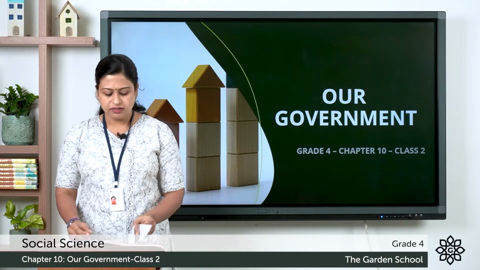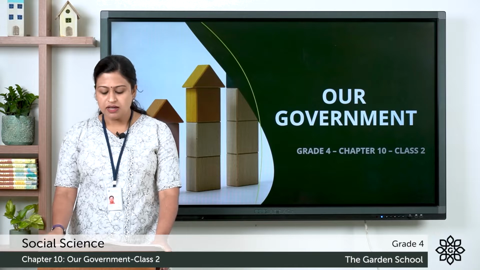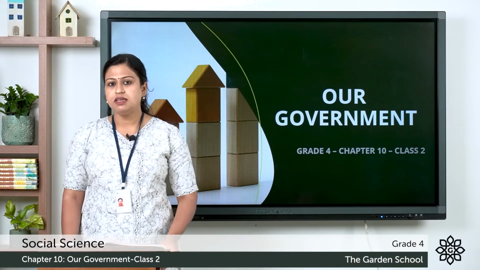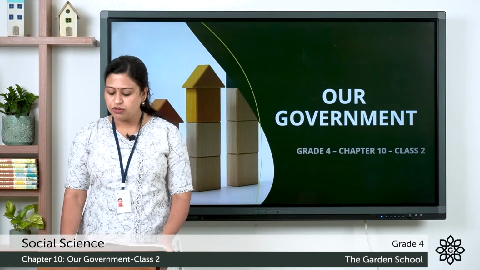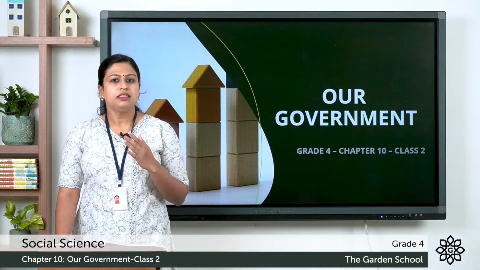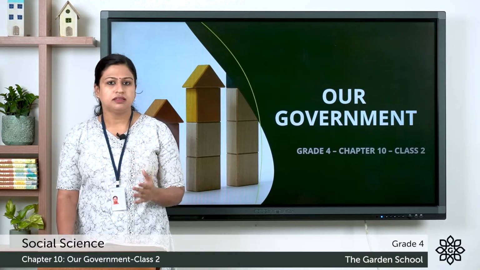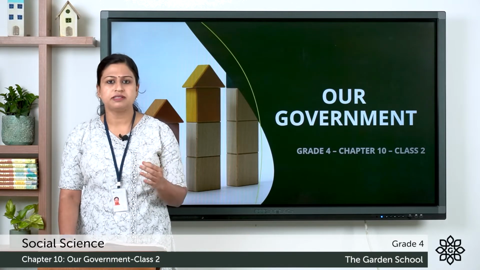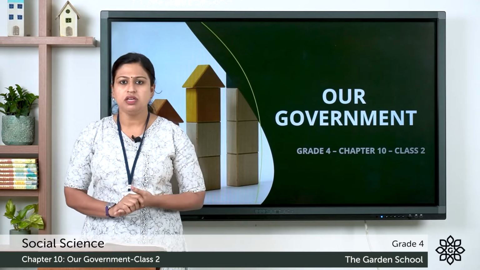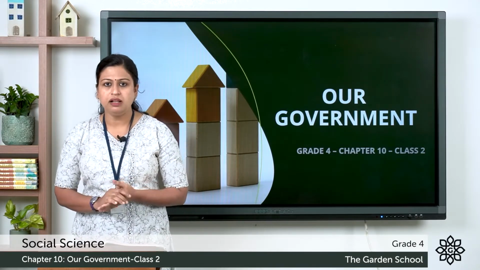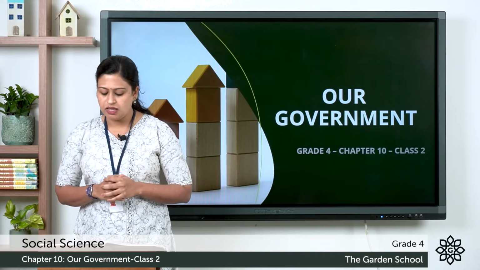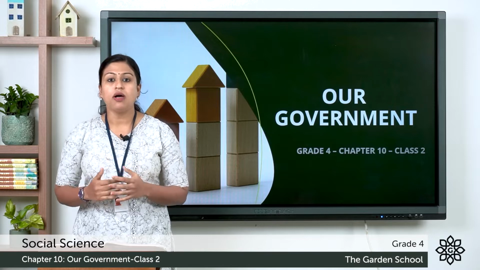But before that, you can see the checkpoint on page number 87. Three pictures are given and you have to identify the branches of the government. In the first picture you can see a parliament where the representatives are making laws or discussing the issues. So you have to tell which branch this is. In the next picture you can see police maintaining law and order.